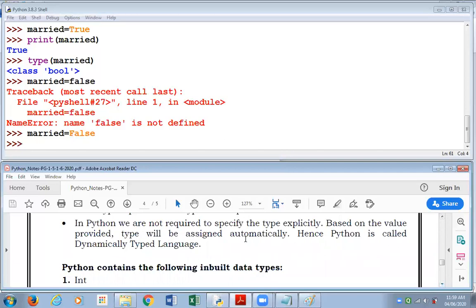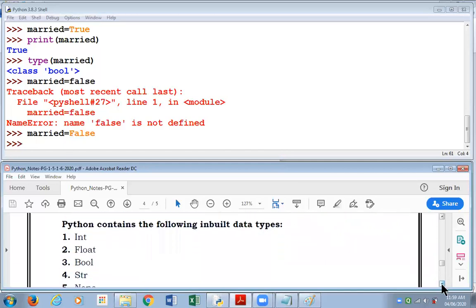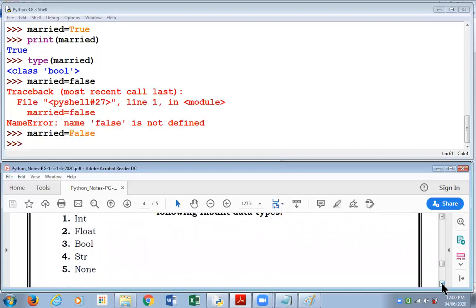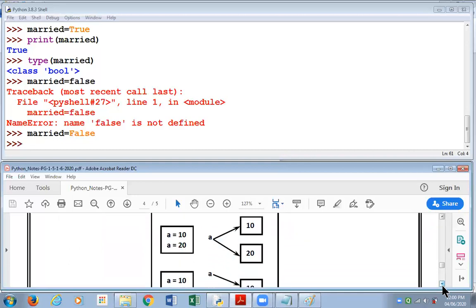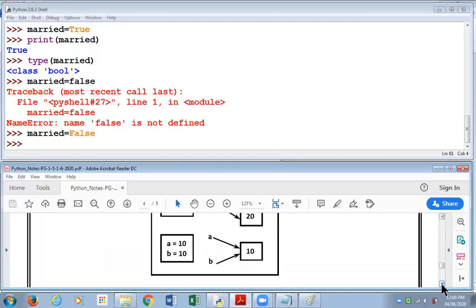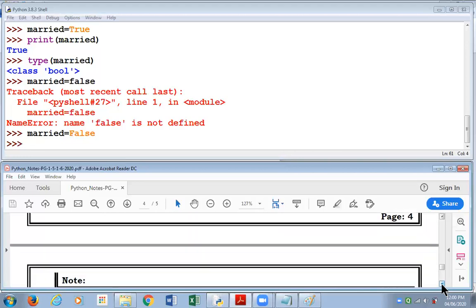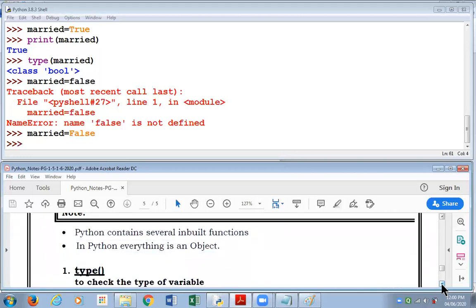You don't have to specify the type explicitly, explicitly meaning manually, like you have to do in other languages. You don't have to do that in Python. This feature of Python is called dynamically typed language. Some data types in Python are integer, float, bool, str, and none. This diagram which is appearing over here, I'll be discussing in our next session, and sharing the explanation on that with you.